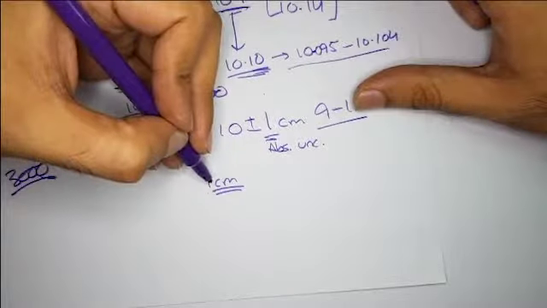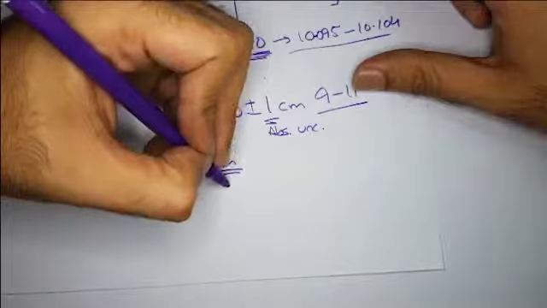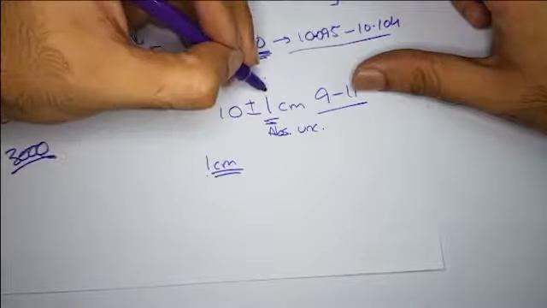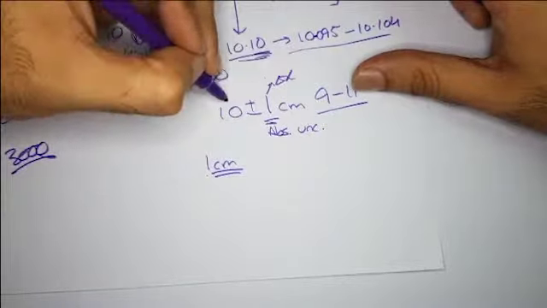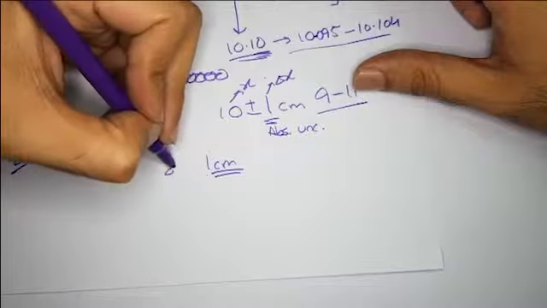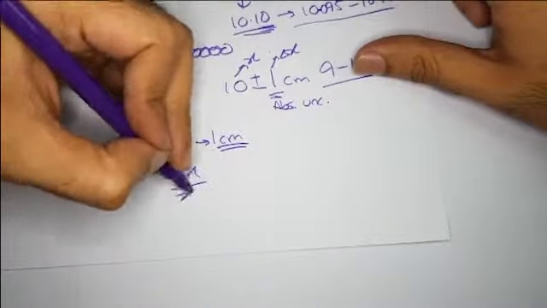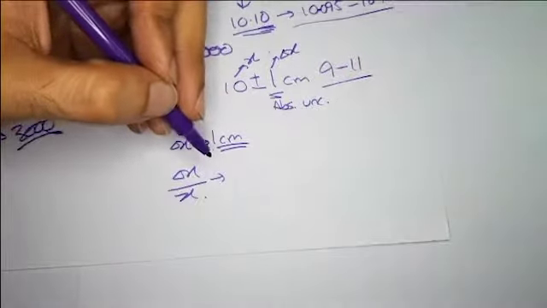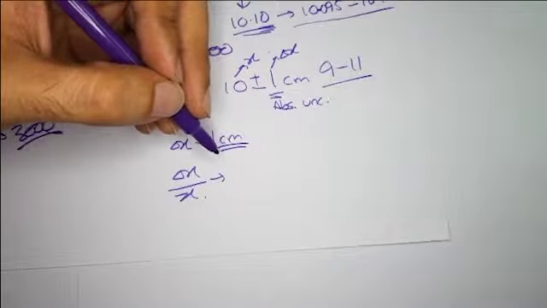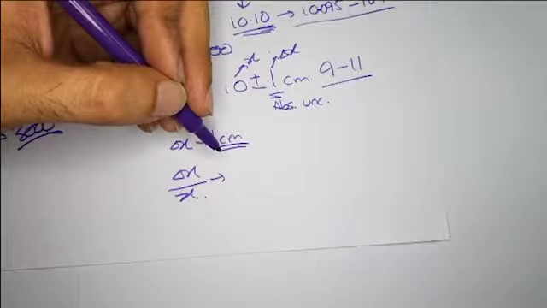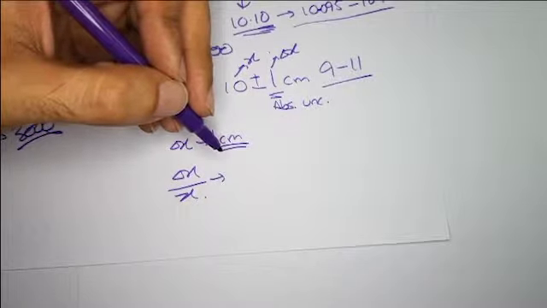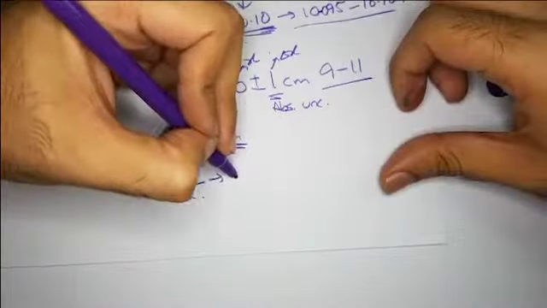The other thing that I can do is write it as fractional uncertainty. If this was, say, del x, and this was x, then I can write del x by x. That's basically fractional uncertainty. If I write that, this value would become 0.1.